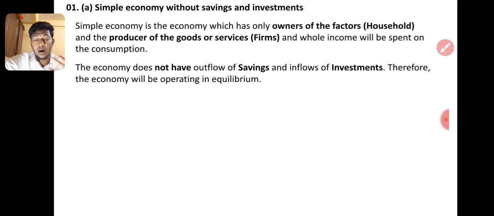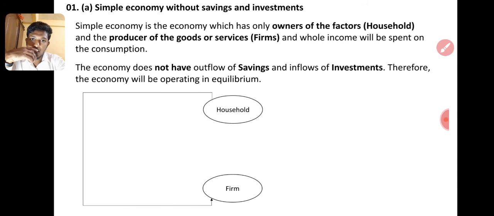So this economy does not have an outflow of saving. Saving will be an outflow. If I receive the factor income from the firm, I will spend money on goods or services, that is my consumption, and that will go to the firms. That is an inflow to the firm, the private sector. If I did not give all the money to them and keep some money, saving will be an outflow from there. I will show you how it happens.